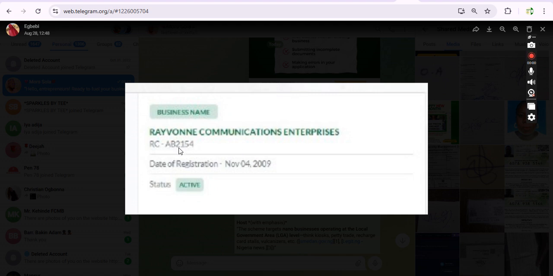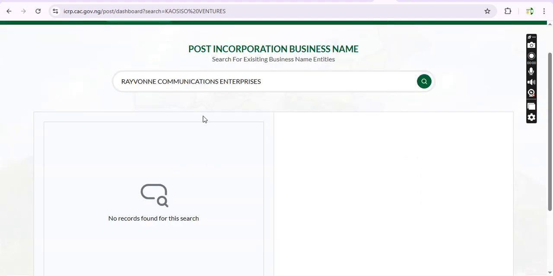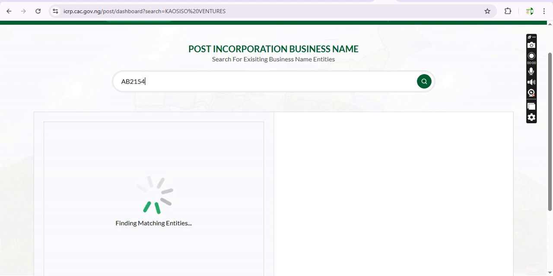So let's search with the house number, right? AB2154, I think. Yeah, 2154. Let's confirm. AB2154, yes. So it is still showing the same thing. In fact, I tried a different process by adding BN.